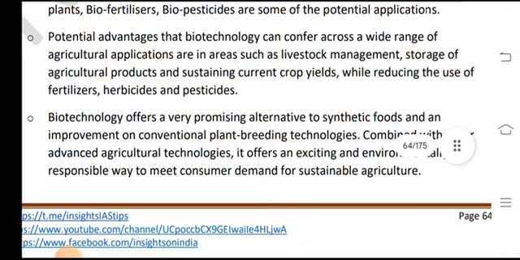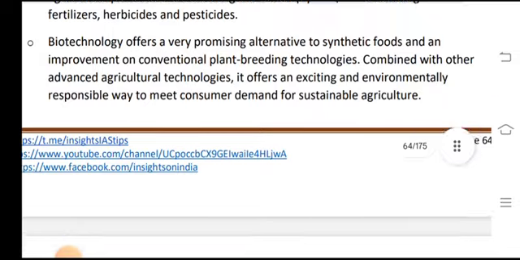Biotechnology offers other very promising alternatives to synthetic foods and improvements on conventional plant breeding technologies. Combined with other advanced agriculture technologies, it offers an exciting and environmentally responsible way to meet consumers' demand for sustainable agriculture.